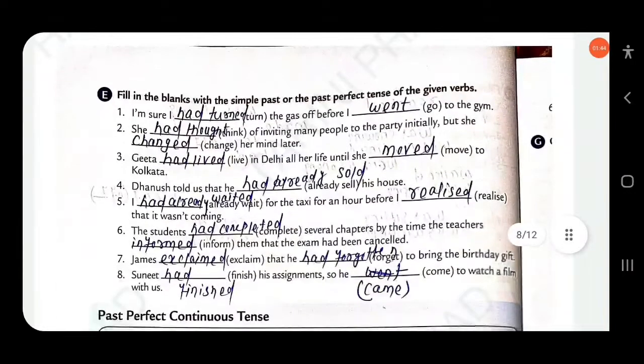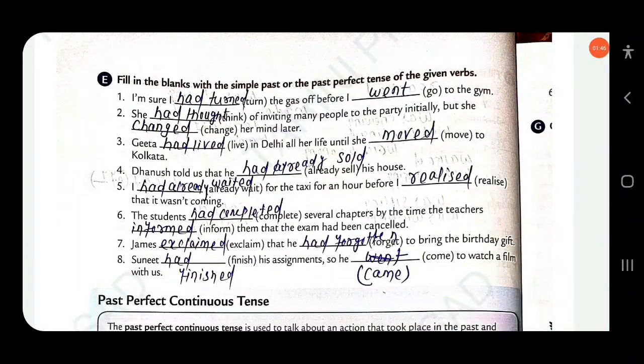Then next, fill in the blanks with the simple past or the past perfect tense of the given verbs. These are the answers.